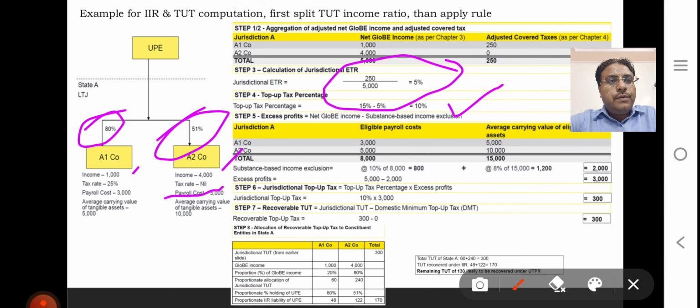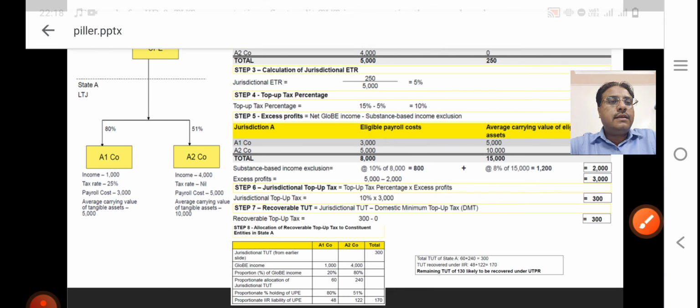So now we compute excess profit. Our total profit is 5,000 and substance based income exclusion is 2,000. We reduce the substance based income exclusion, so excess profit is 3,000. So 10% of excess profit is 300. That is subject to IIR. So this is the main concept.